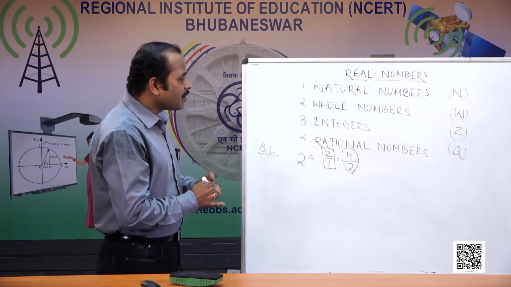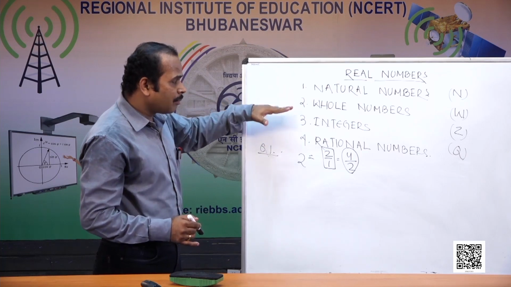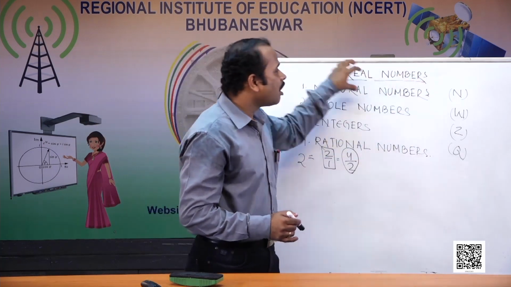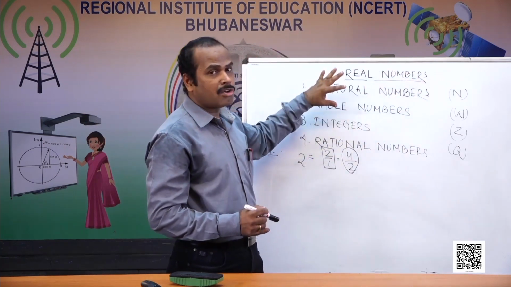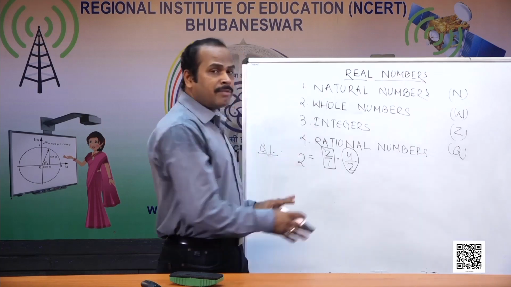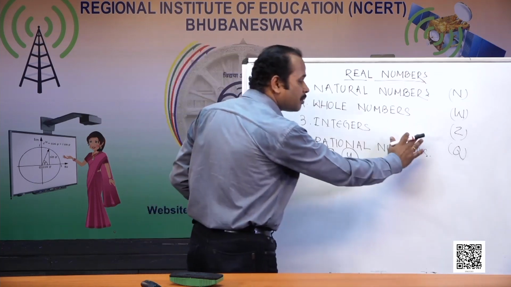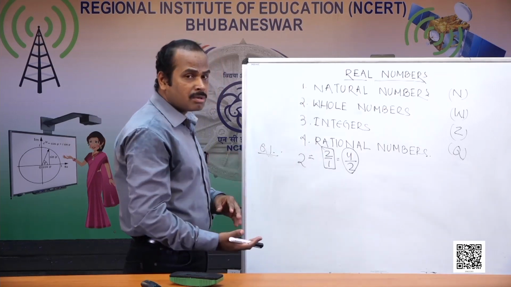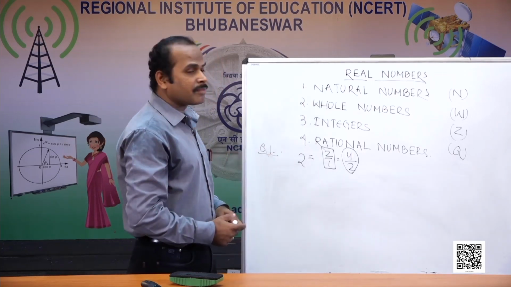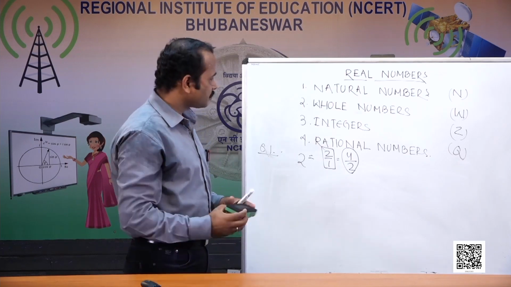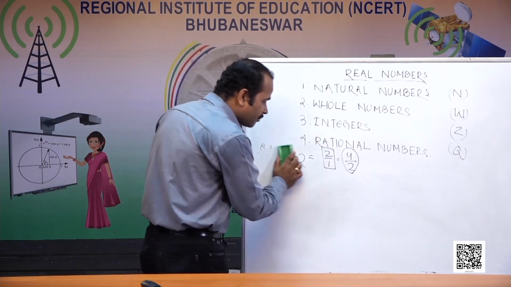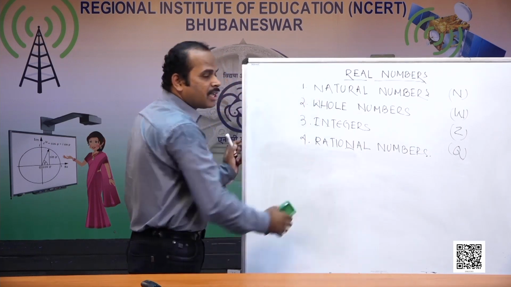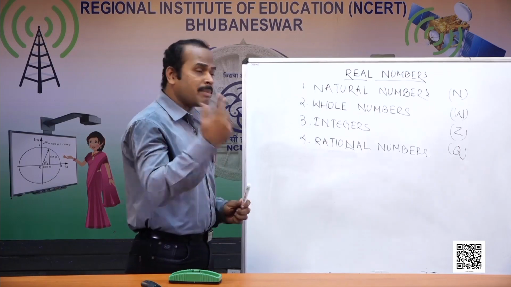Okay, so that's why natural numbers, whole numbers, integers and rational numbers, we discussed all about this in real numbers, but real numbers are not finished up to this much. Every number cannot be represented as a rational number. We should go beyond these rational numbers, and what more there is beyond rational numbers, we will see later. Okay, so let me ask some questions to you. Can you find some rational numbers? As we discussed, there exist infinite rational numbers between two given rational numbers.